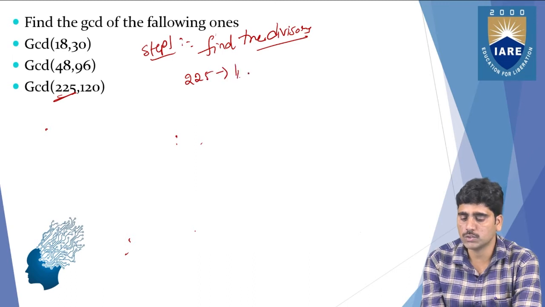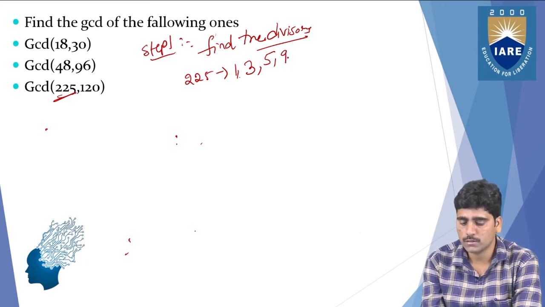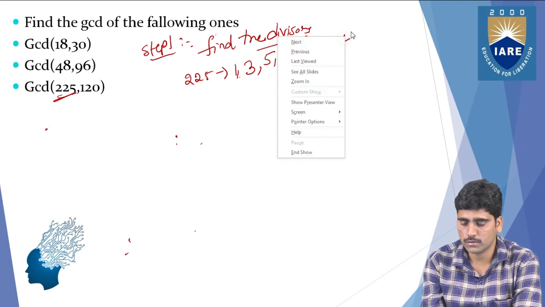So 1 divides, yes. 2 does not divide. Next, 3 also divides. The next, 4 not, and 5 divides. The next, 7 not, 8 not, and 9 also divides, because 9 times 25 is 225. The next, 15 also divides. The next, 25 also divides. And 45 also divides. So this is the way you can find the divisors.